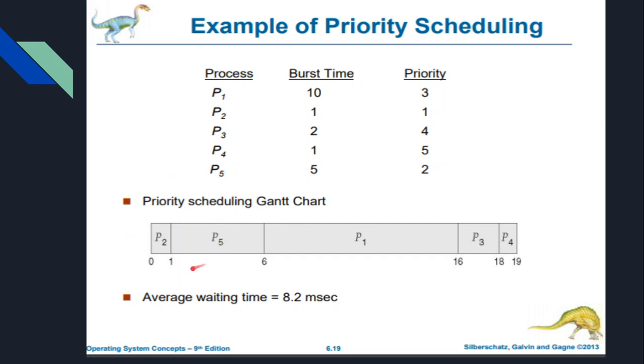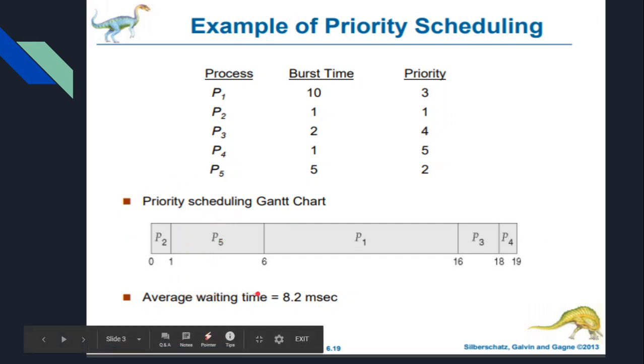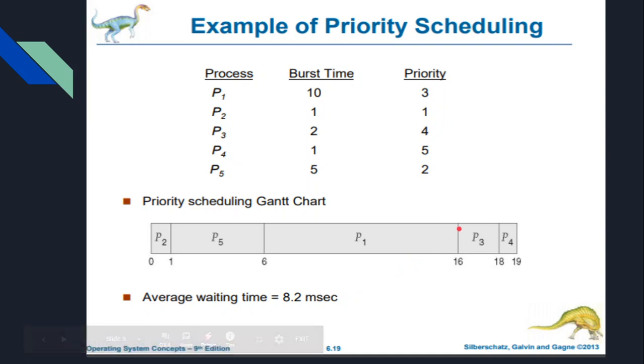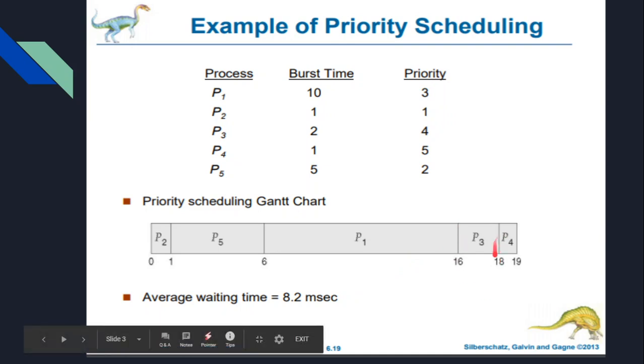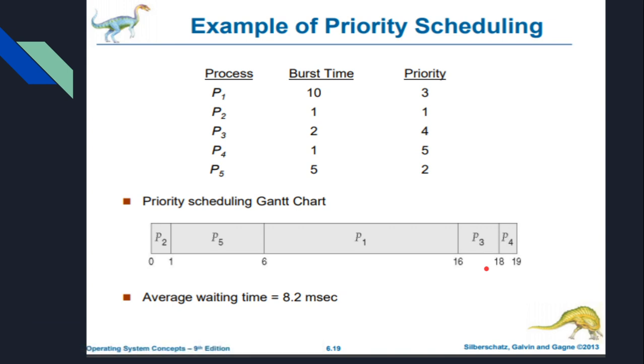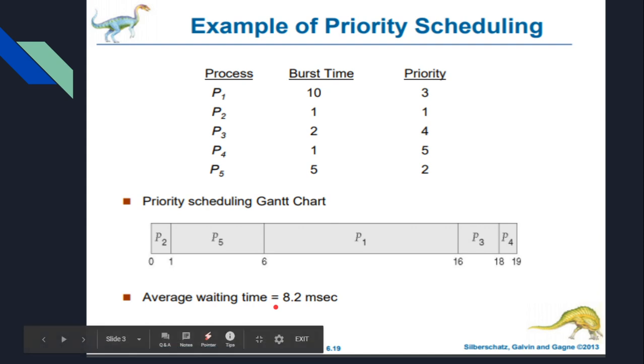Now, how do we find the waiting time of these processes? The waiting time of P2 is 0, of P5 is 1, of P1 is 6, of P3 is 16, and of P4 is 18. We sum up all the values: 0 plus 1 plus 6 is 7, 7 plus 16 is 23, 23 plus 18 is 41, and we have 5 processes. So 41 divided by 5 is 8.2 milliseconds, which is the average waiting time of these processes. It's a very simple logic.